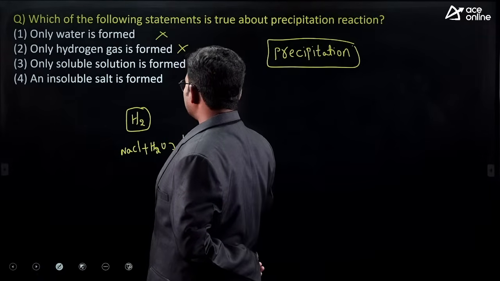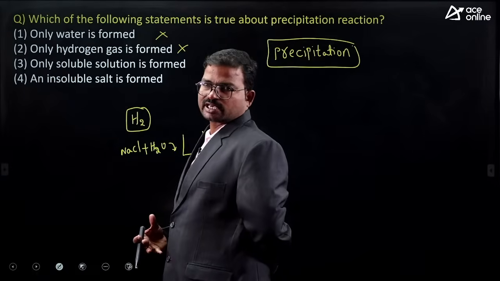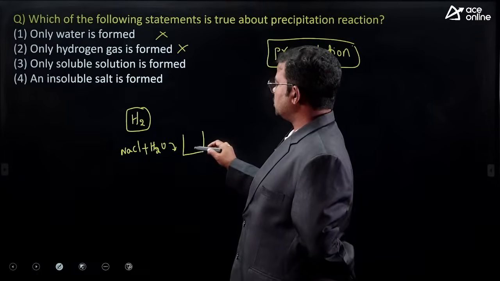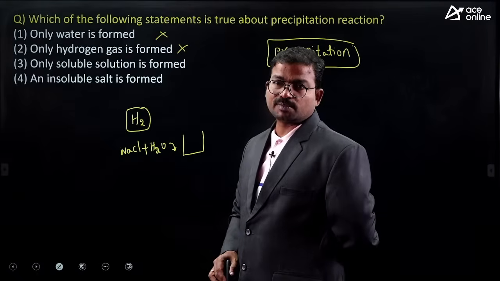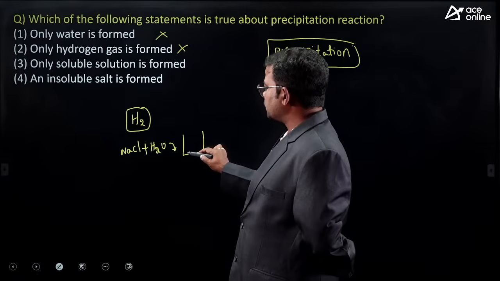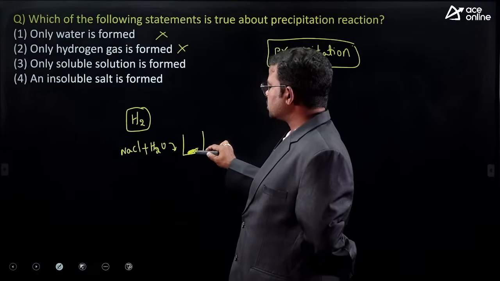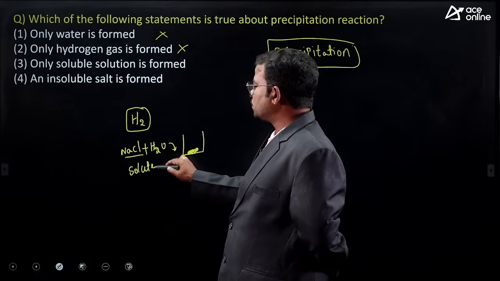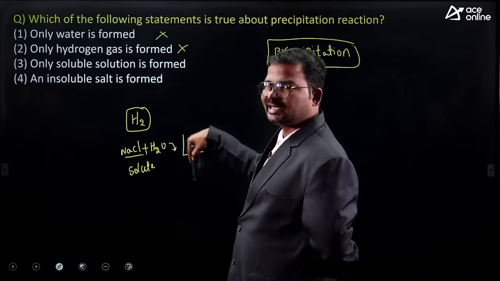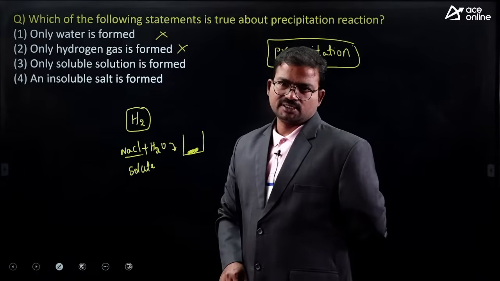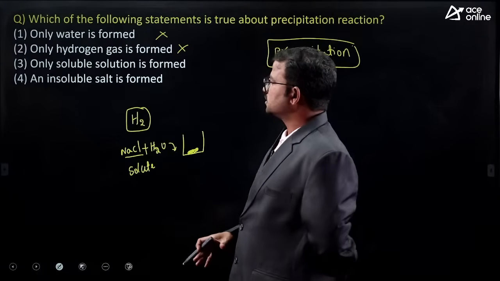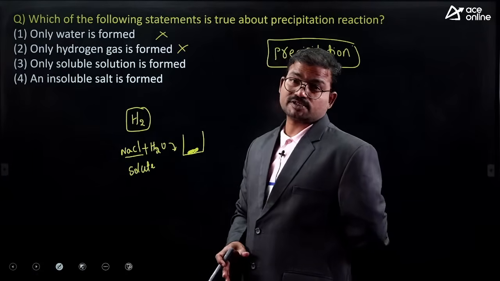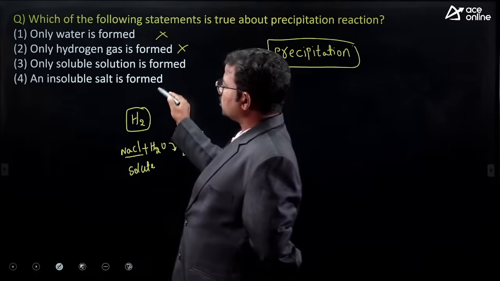A clear, transparent solution, right? So there is no possibility to get any precipitate. Precipitation means some of the solute particles are not easily dissolved in the solvent. Only then it is treated as a precipitation reaction.